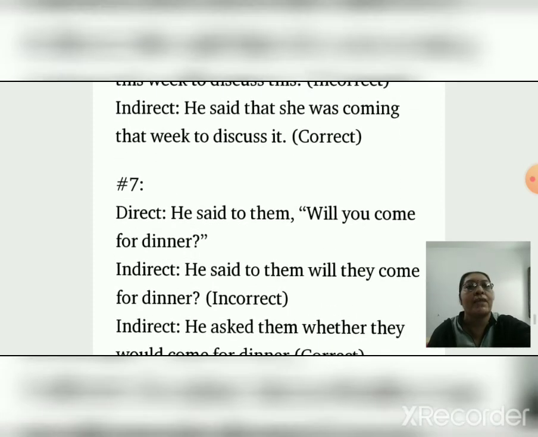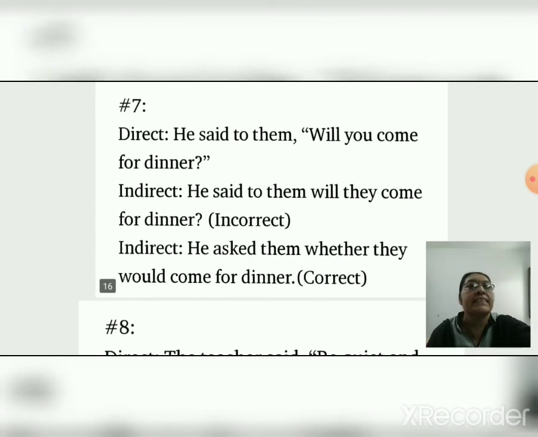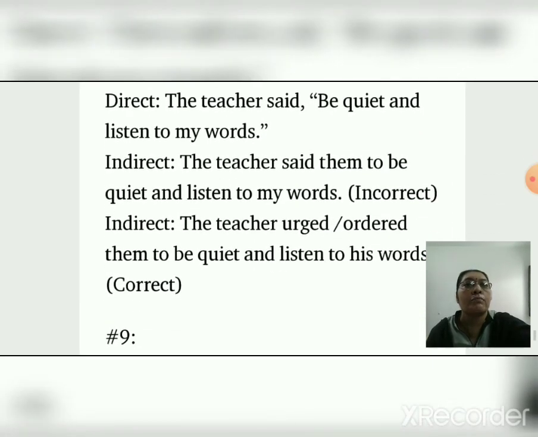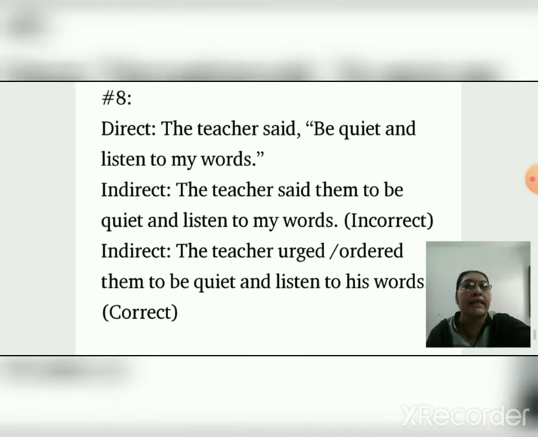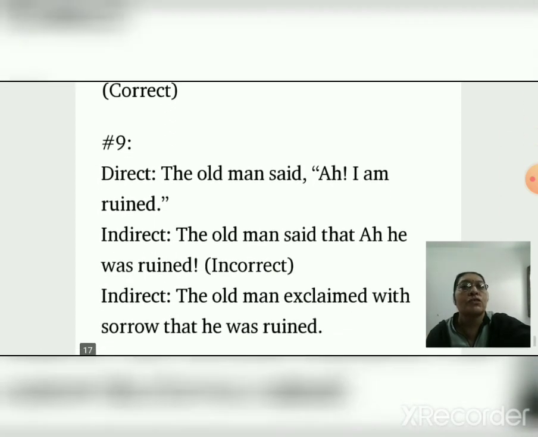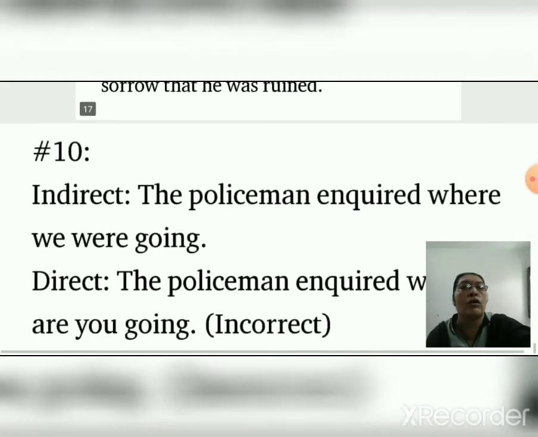Okay children. As per that rule: He said to them, "Will you come for dinner?" In indirect: He said to them, will they come for dinner? Okay children, I hope. Here see next. The teacher said, "Be quiet and listen to my words." So correct is: The teacher urged and ordered them to be quiet and listen to his words. Okay children. So I hope you understand all these tips.